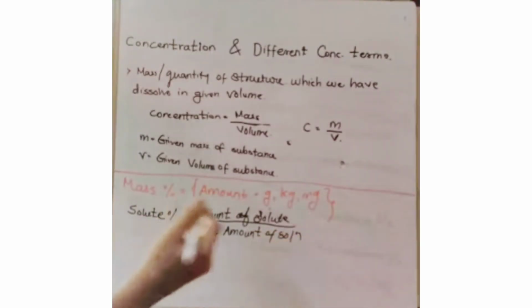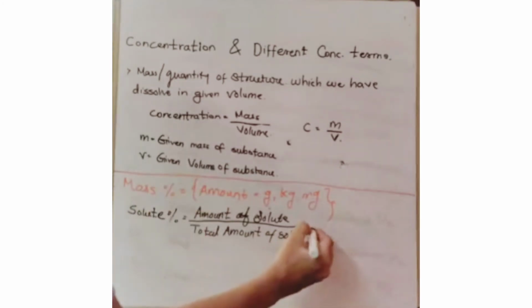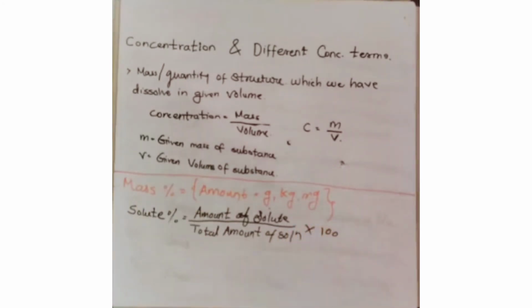Obviously I want to find it in a percentage, so I will multiply it by 100. Okay, so this is my percentage of solute. If I want to find out the mass percentage of a particular solute or solvent, I will use this formula.